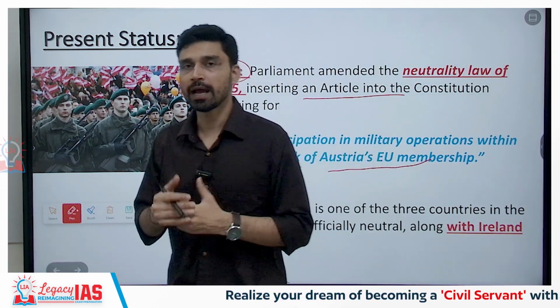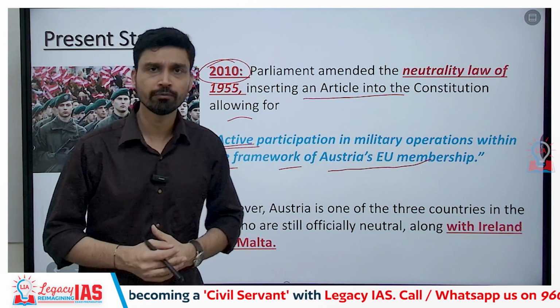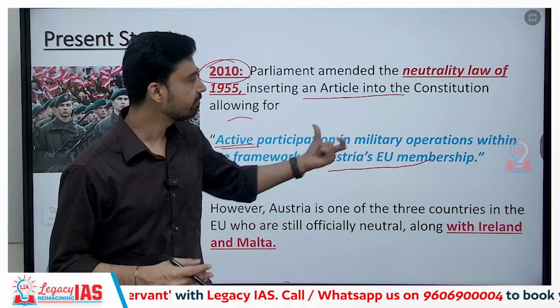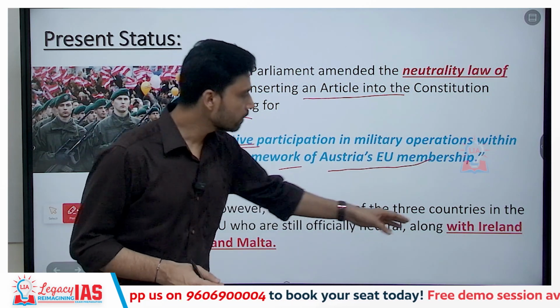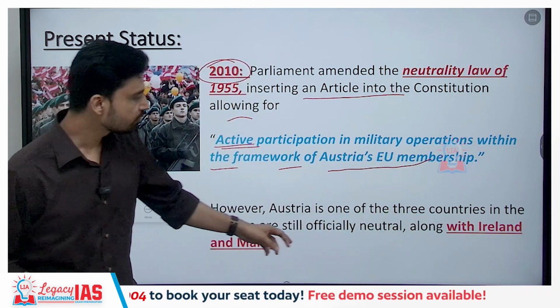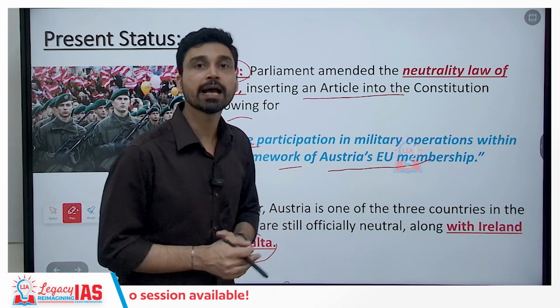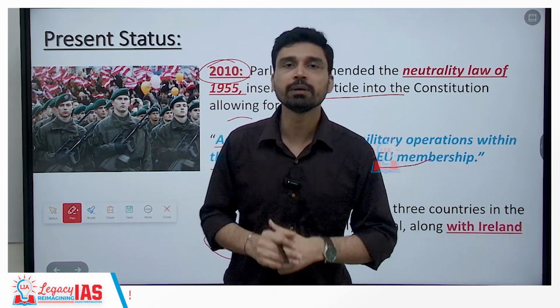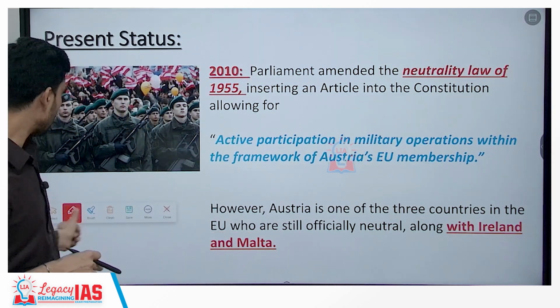That means, if and when it is required under the EU framework or the NATO framework, Austria will actively participate in military operations. However, Austria is still one of 3 countries in the European Union that are officially neutral. Along with Austria, Ireland as well as Malta, an island country in the Mediterranean Sea, also has a similar law of neutrality in its constitution.